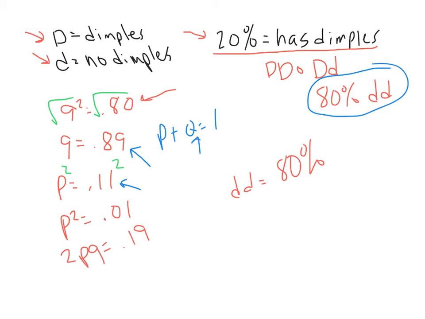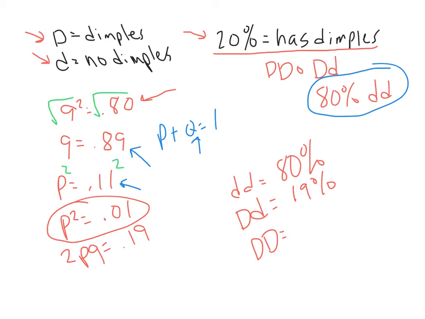2pq, that's the percentage of individuals that are heterozygous, big D, little d, and that equals 0.19 or 19%. And homozygous dominant, that's p squared. And we figured out that that is right here. The percentage of people in that population that are big D for dimples is about 1% of the population. And if you add all these up, once again, I've rounded off these numbers, so sometimes it's not perfect, but this time it is. It is equal to 1.